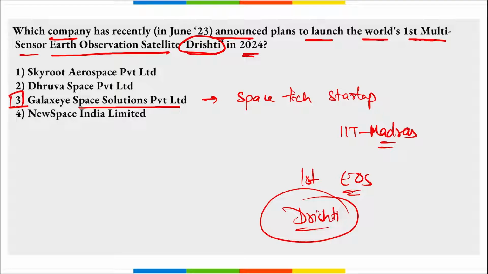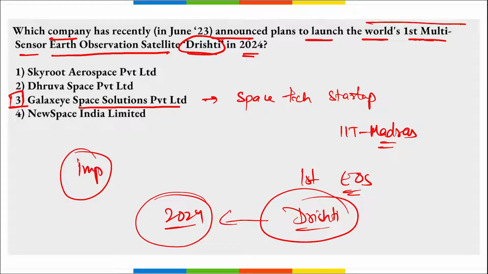This will incorporate a visual spectrum camera that will allow imaging capable of capturing multiple images simultaneously. This startup is going to launch Drishti into space in 2024. And this will be India's first and the world's highest resolution multi-sensor imaging satellite. Important.